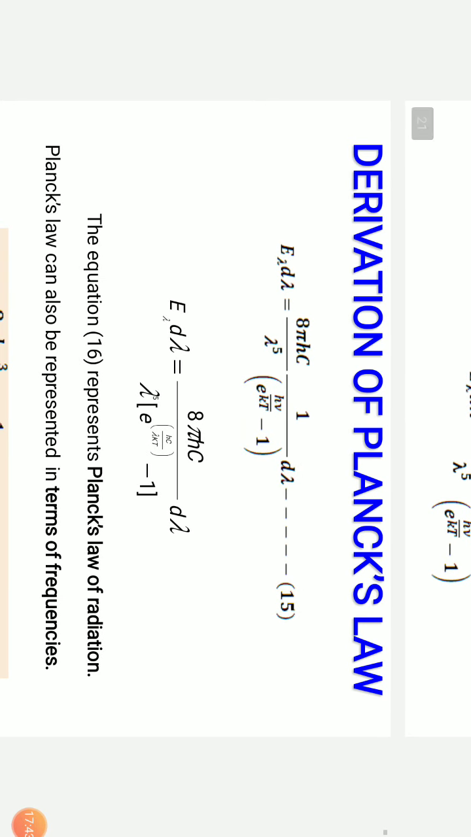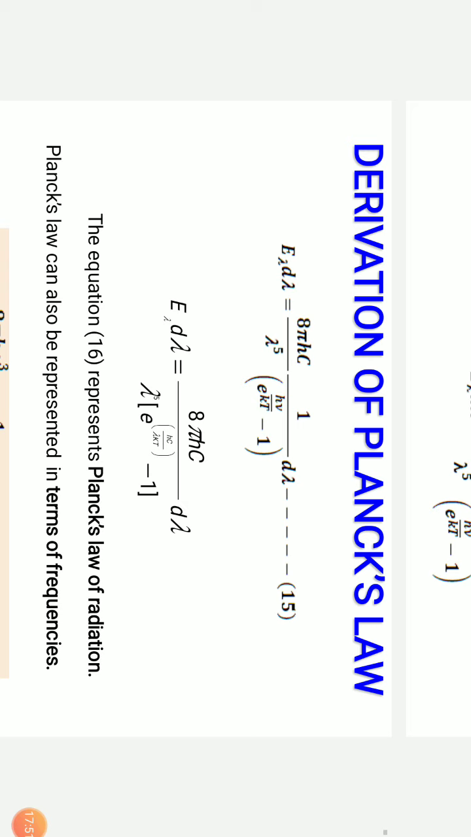So now using this Planck's law, we try to understand the black body distribution. So what is it that we have given? It is given as E lambda d lambda equals 8 pi hc by lambda power 5 into exponential of hc by lambda kT minus 1 into d lambda.